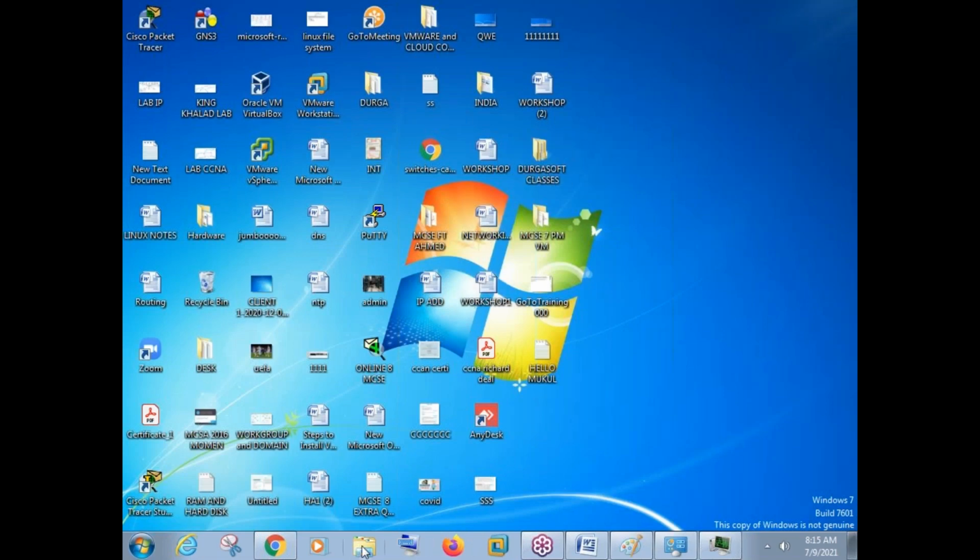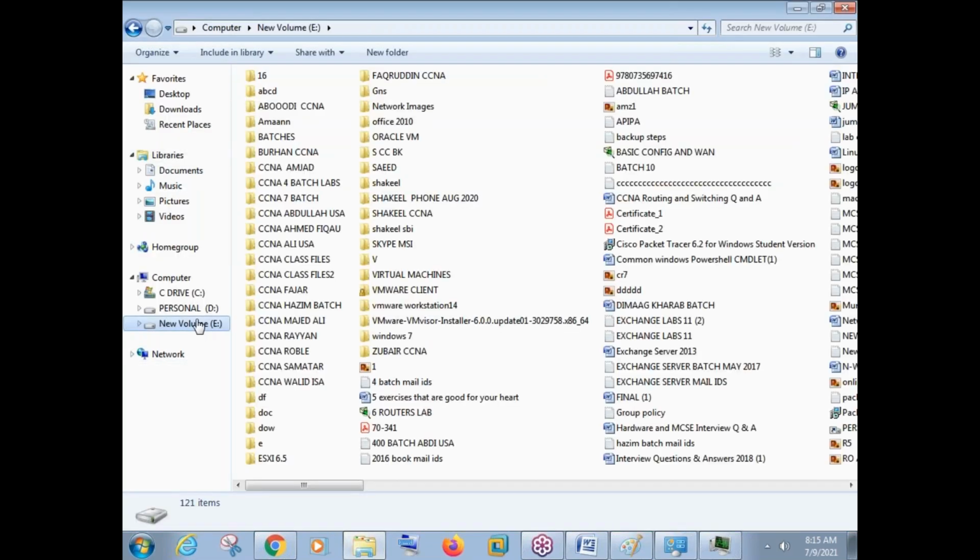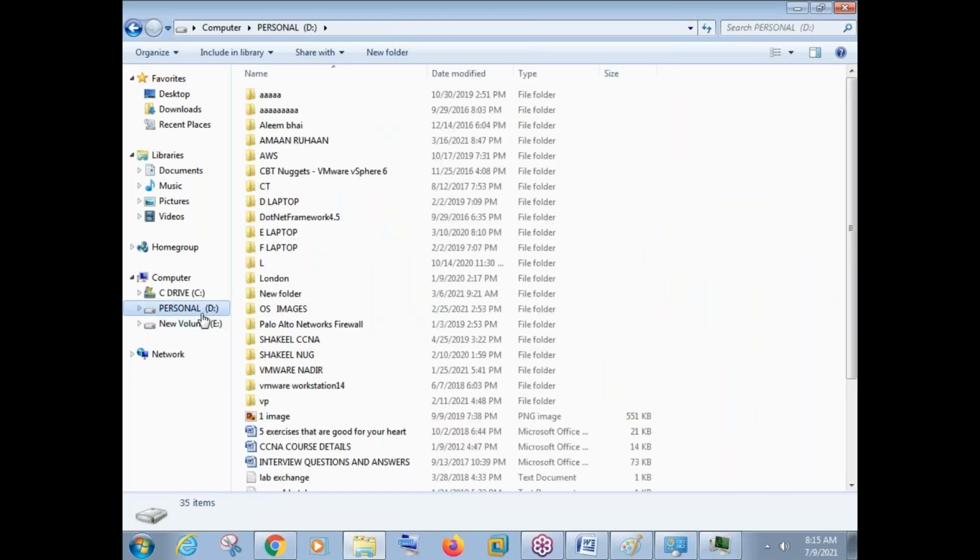I've already shared the folder with them, and they will share it hopefully today, so you can download the VMware Workstation from that folder. They will share it through Google Drive, and you can use this VMware Workstation for your lab purposes.